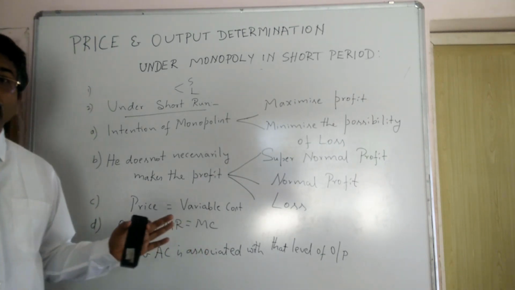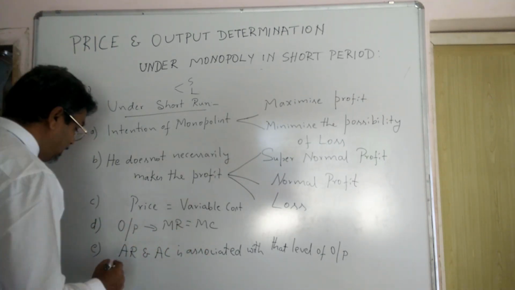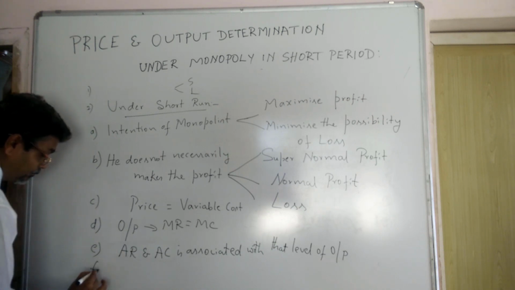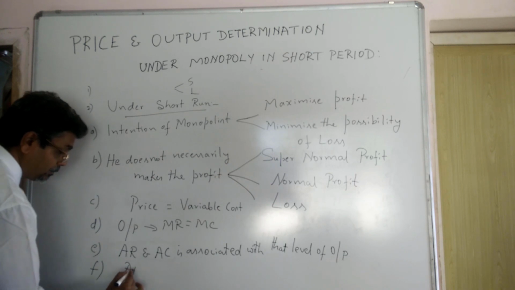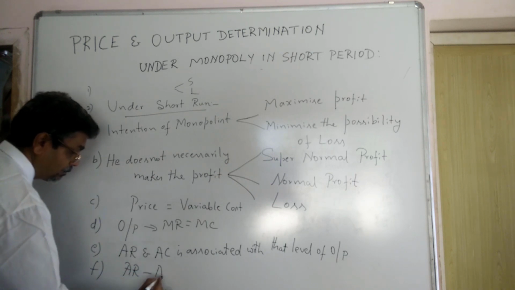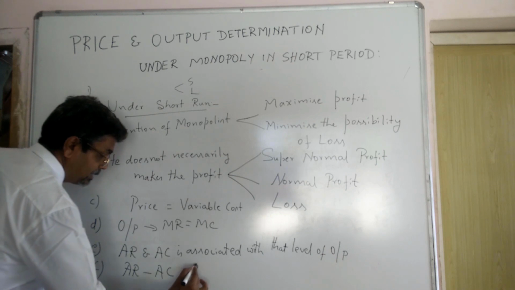And the difference between AR and AC is equal to profit.